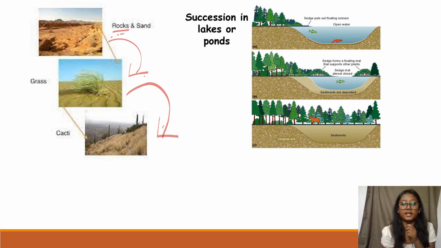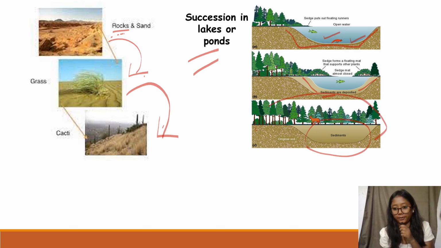The second diagram is the ecological succession of lakes or ponds, the hydrosphere succession. There is a lake full of aquatic animals, but slowly the land mass increases. Sediment deposition takes place, the sediment deposition becomes full, and a forest replaces the whole area.